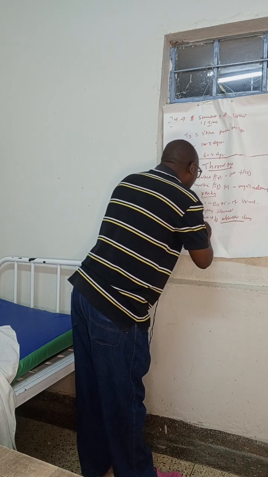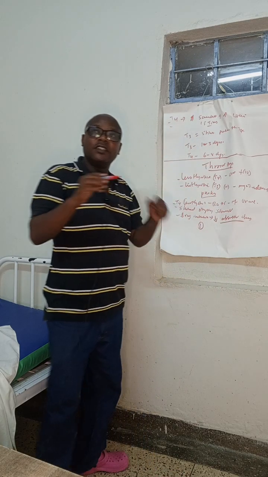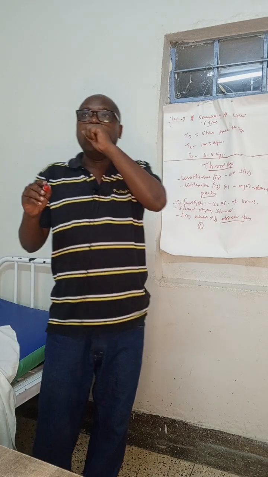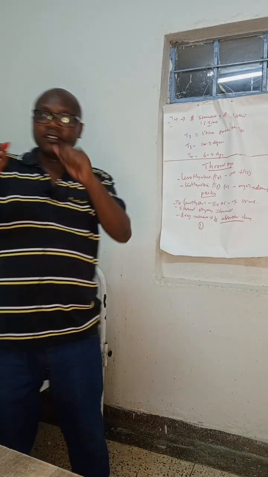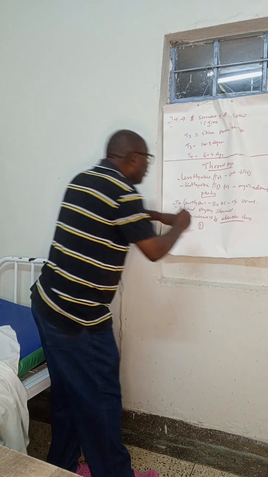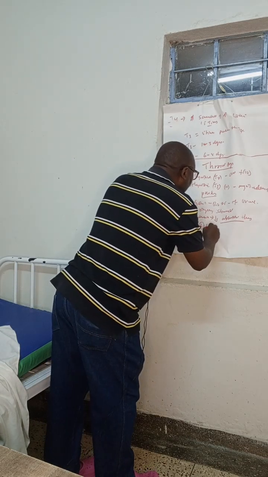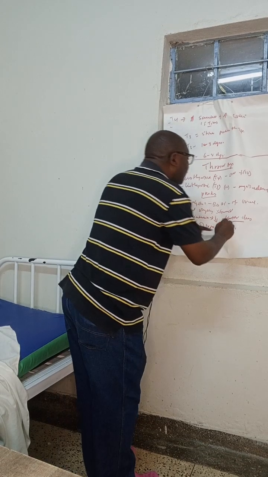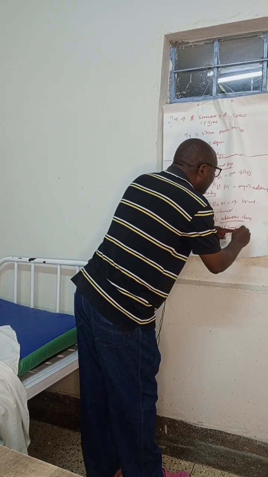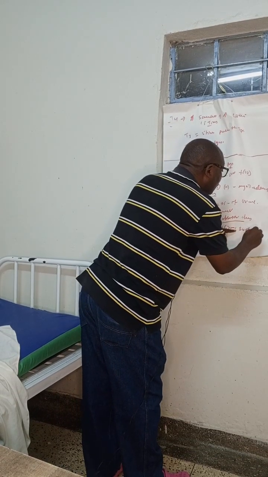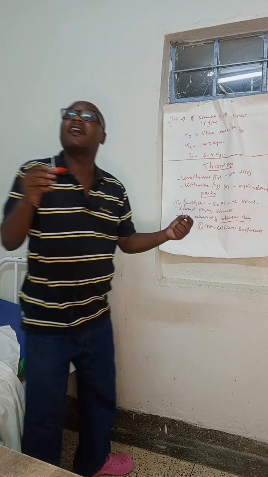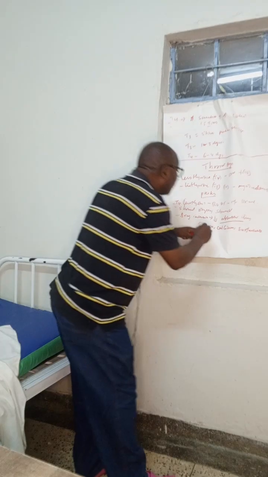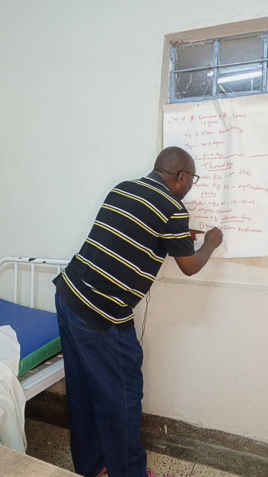Examples of drugs which interfere with absorption of this drug are iron, calcium, sucralfate, which is used in the treatment of gastric ulcers, and also proton pump inhibitors.